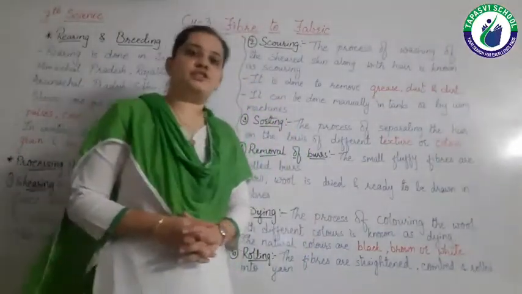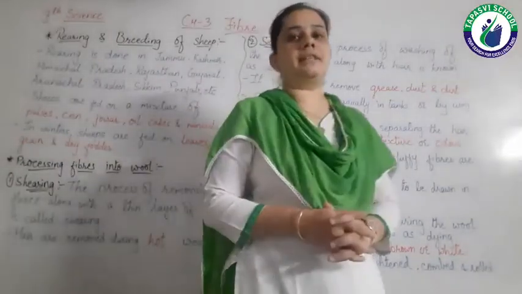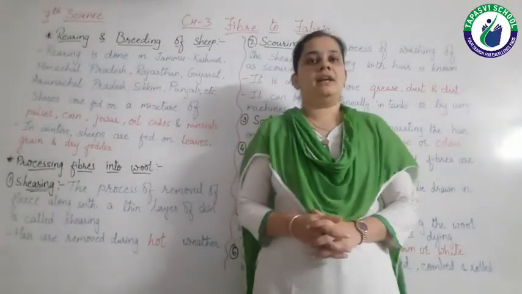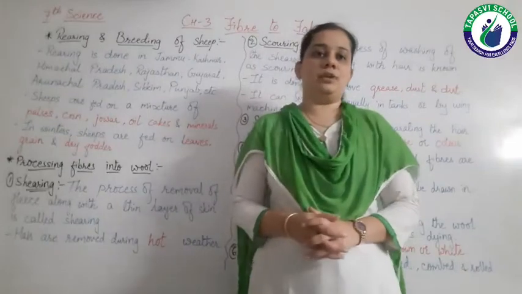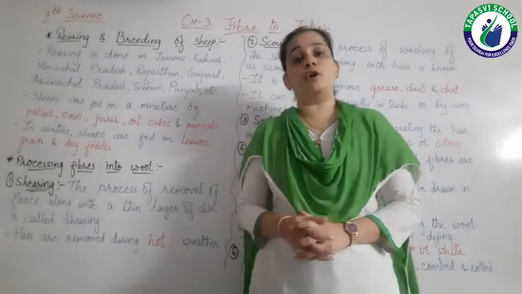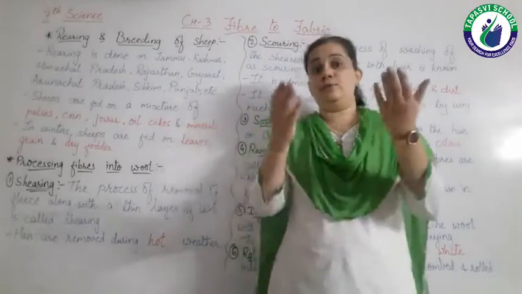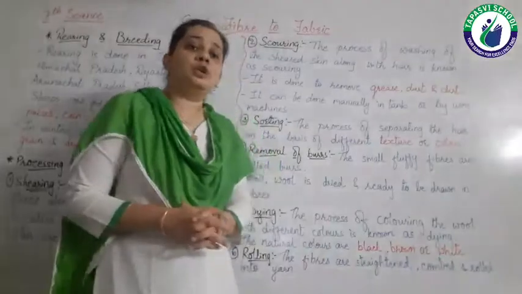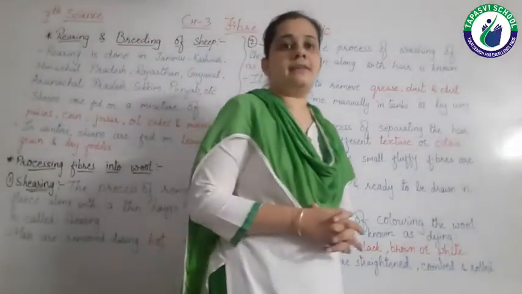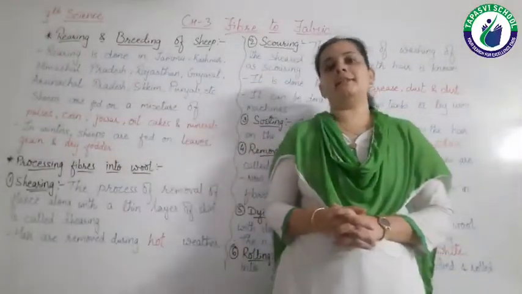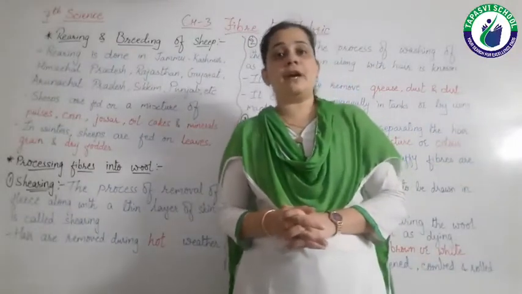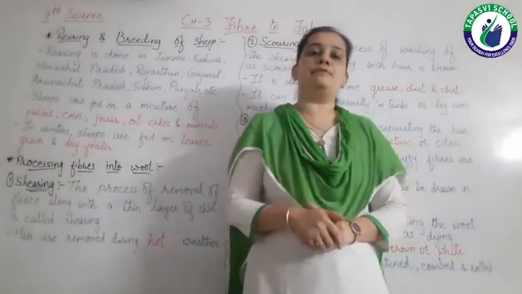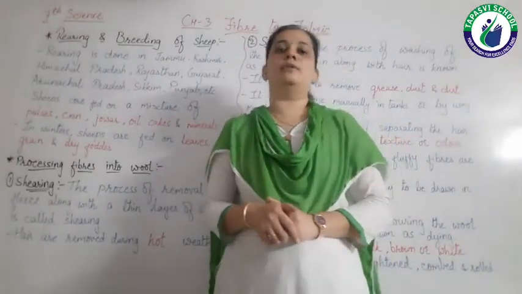Here we are studying chapter number 3 of standard 7 subject science. So today we are going to study about how the fibers are formed from the wool. If you remember, in the last lecture we studied about the two types of fibers, that is the natural and synthetic fibers. In natural fiber we have two types again, that is plant fibers and animal fibers.